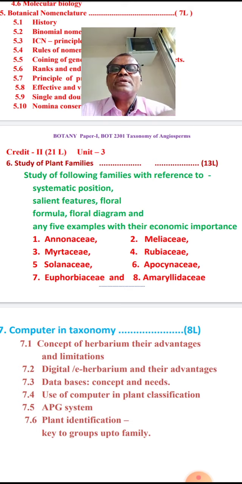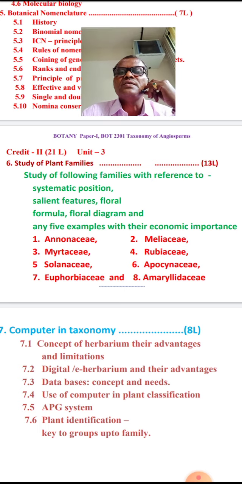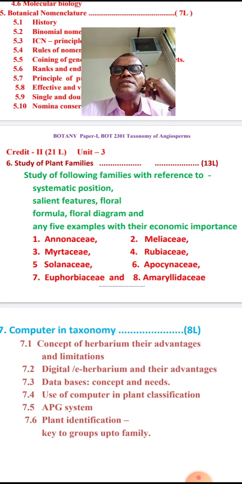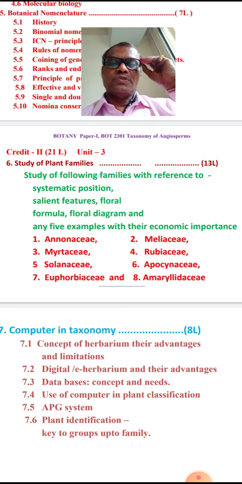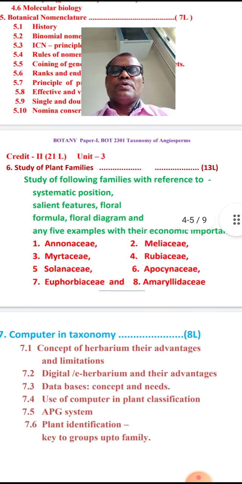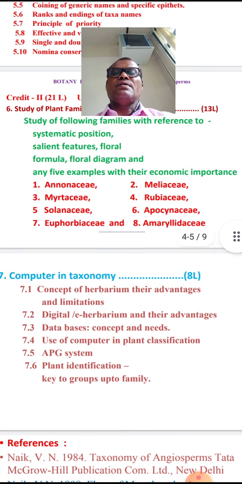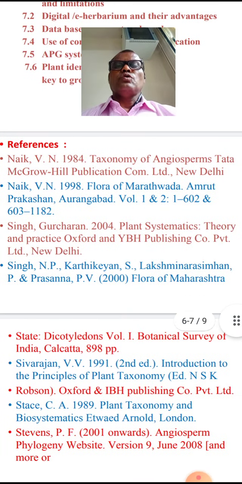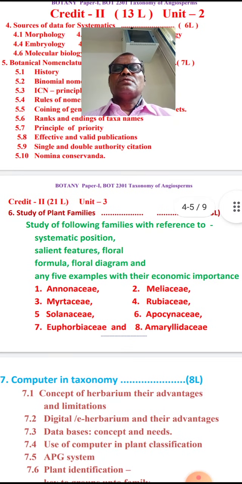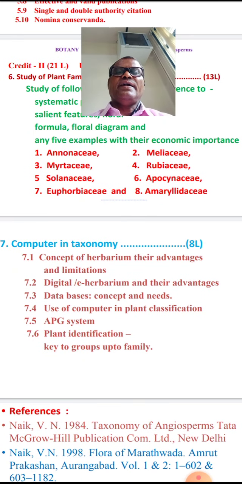So there are 8 families: Annonaceae, Meliaceae, Myrtaceae, Rubiaceae, then Solanaceae, Apocynaceae, Euphorbiaceae, and the Amaryllidaceae. So just we are going to see, and there 5 examples are there. So just you remember this. I think as per Pune University syllabus and all others, we have done this syllabus. And last one, Amaryllidaceae. So you have to go for this syllabus, right? And the last topic is there, computer in taxonomy.